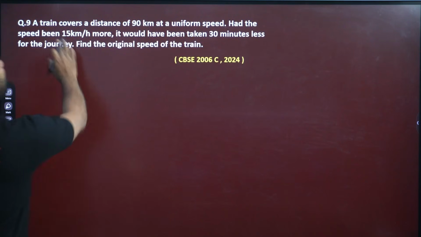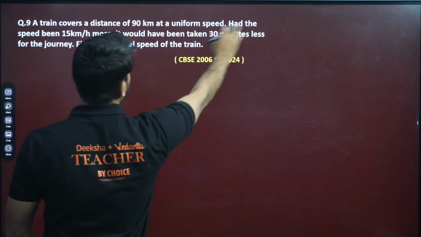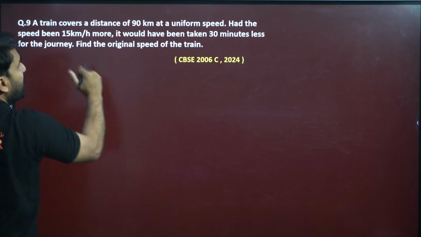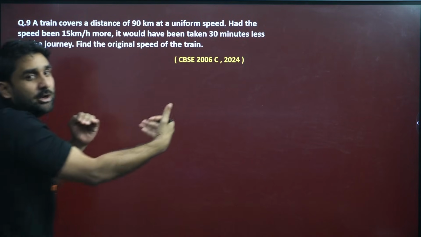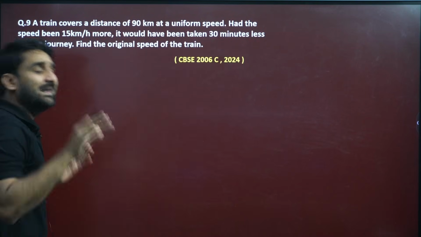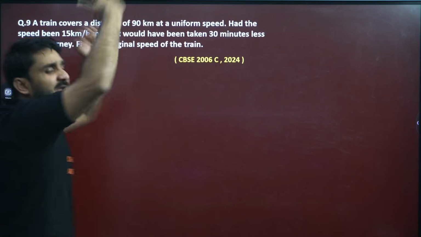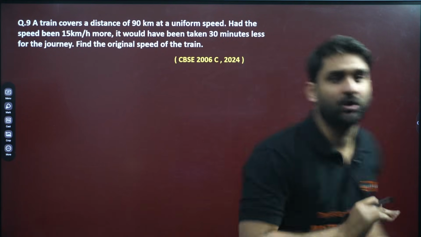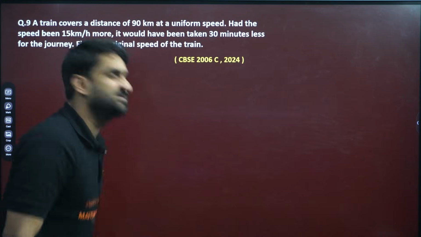Moving to the next question. A train covers a distance of 90 km at a uniform speed. Had the speed been 15 km per hour more, it would have taken 30 minutes less. So when the speed is increased by 15 km per hour, the time is reduced by 30 minutes, for the journey. Find the original speed of the train.